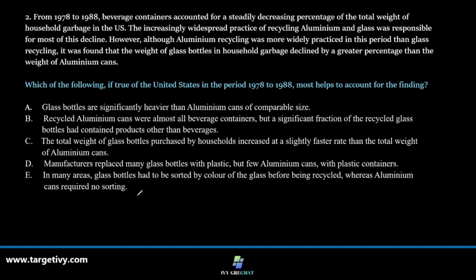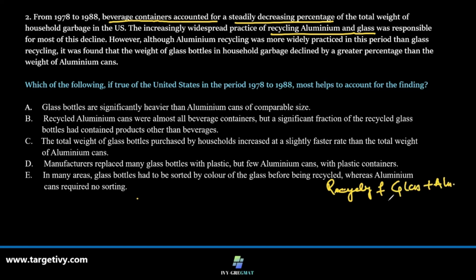Now let's again analyze the situation. Situation one: the beverage containers accounted for a steadily decreasing percentage of the total weight. So the overall weight of beverage containers in the garbage went down. Now the author says the increasing widespread practice of recycling aluminum and glass was responsible. So recycling of glass and aluminum was responsible for the lowering of the weight.